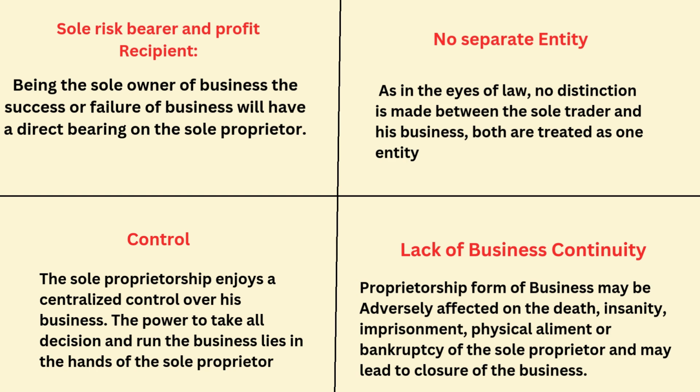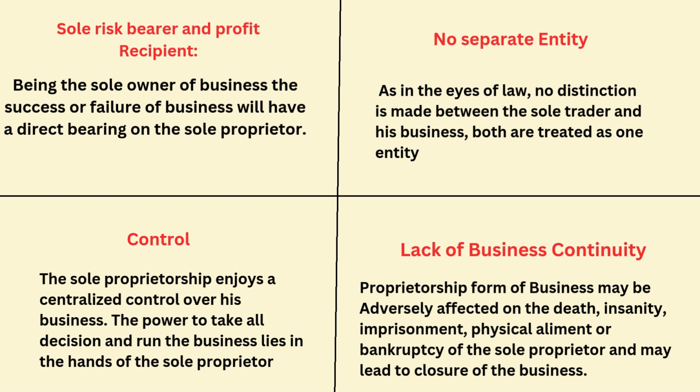Mary and A to Z are not separate entities, right? So Ramesh, or whoever starts the business, he or she is responsible for the business. No separate entity. The name of the person and the name of the organization are the same.